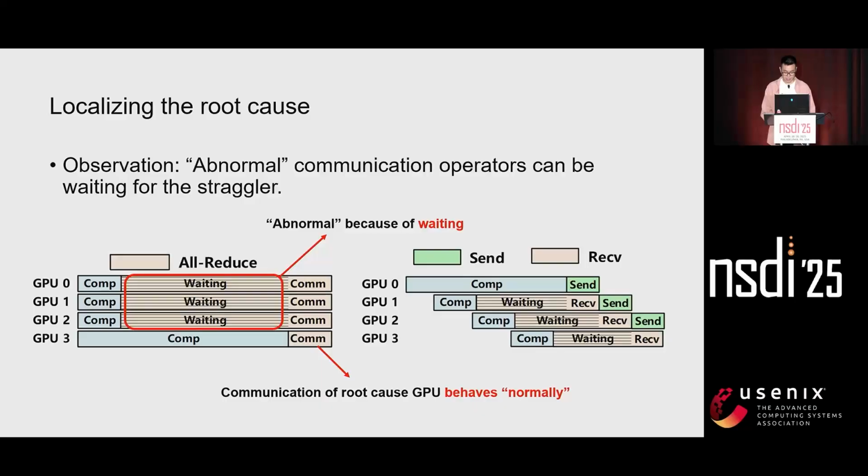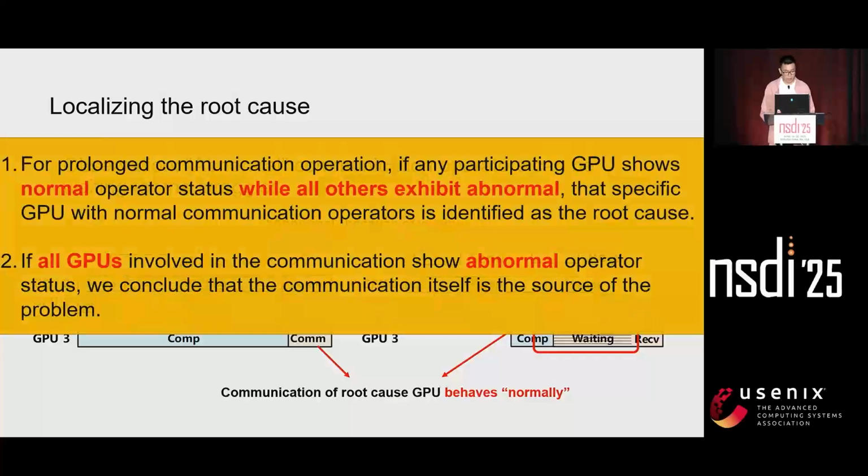In this case, GPU 3 with normal communication operator is the root cause. Well, this pattern also holds in our PP communication case. So based on these critical insights, our localization algorithm follows these two principles.